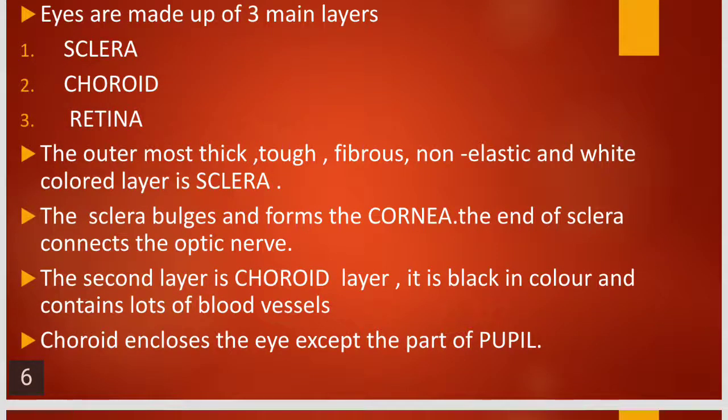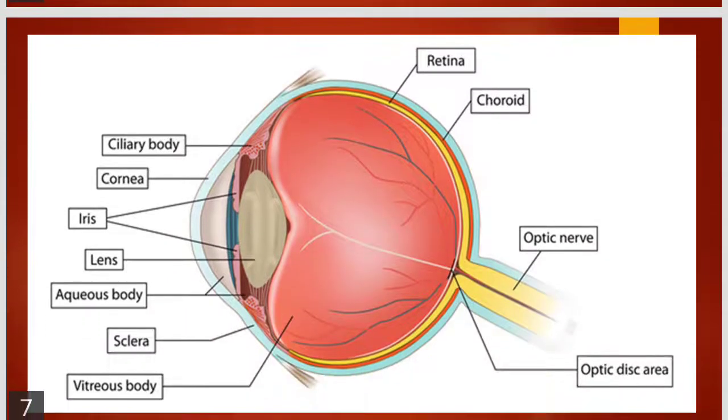So, just to summarize, eyes are made up of three layers: sclera, choroid and retina. The outermost layer is sclera. It is thick, tough, fibrous, non-elastic and white colored. It bulges and forms the cornea. The end of the sclera connects to the optic nerve. The optic nerve carries the messages to the brain and the brain will recognize. The second layer is the choroid layer. It is black in color and contains a lot of blood vessels. Choroid encloses the eye except the part of the pupil. Yes, children?